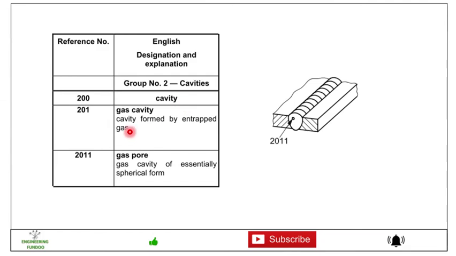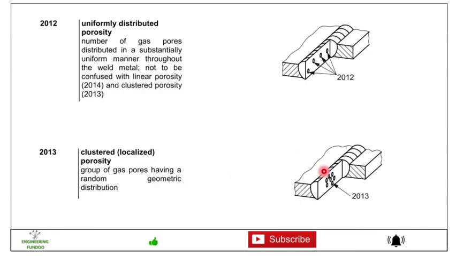So 201 is for gas cavity. Cavity formed by entrapped gas is designated with 201. Then gas porosity and gas cavity of essentially spherical form, that is 2011. Here you can see 2011. Then we have 2012,